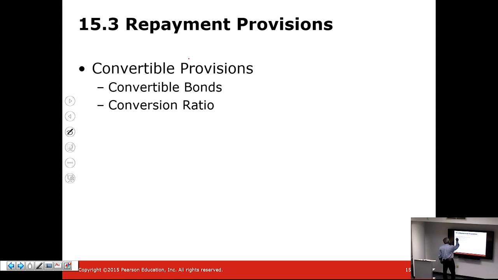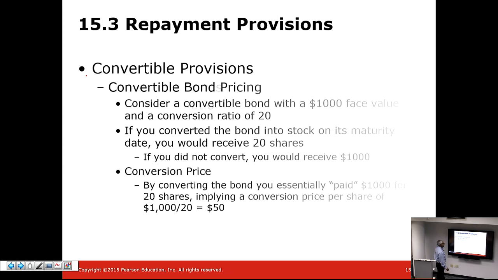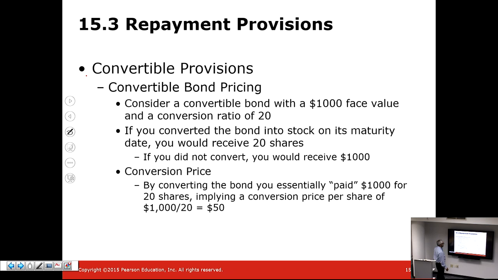In addition, bonds may have what we call a convertible feature that converts the bonds into common stock at a later date. So consider a convertible bond with $1,000 face value and a conversion ratio of 20. So if you converted the bond into stock on its maturity, you would receive 20 shares. That's what this conversion ratio of 20 means. If you did not, then you would receive the $1,000.